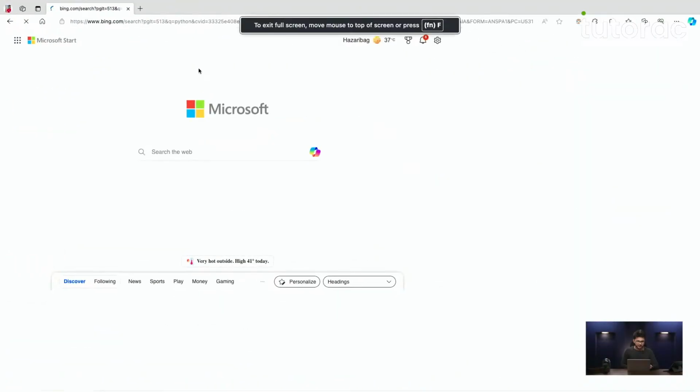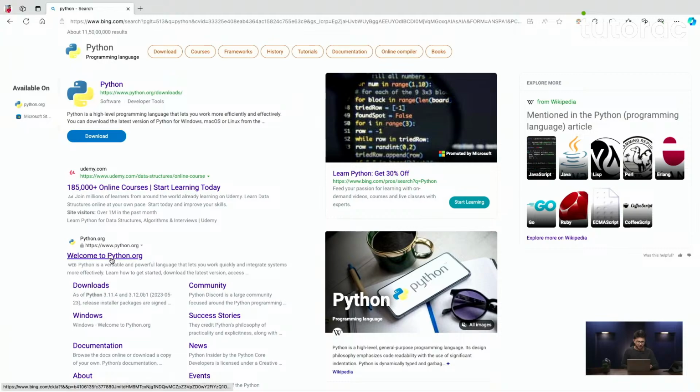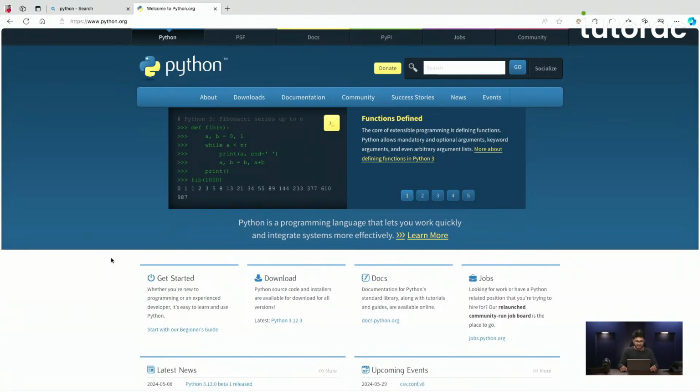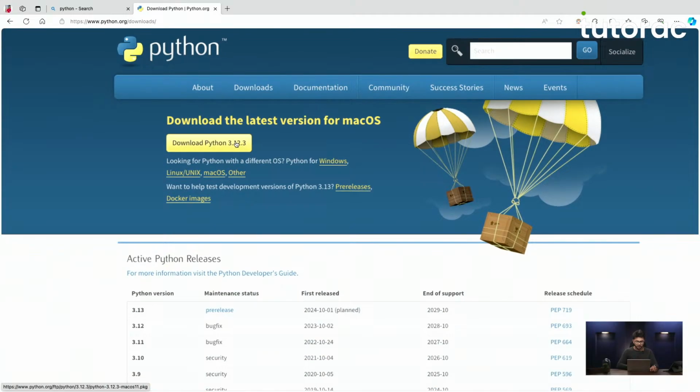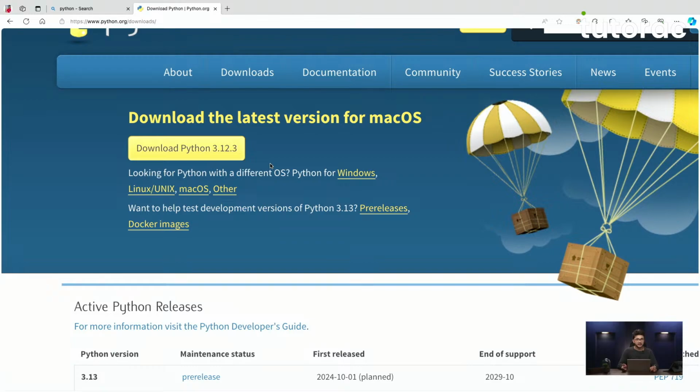For this, the first thing that I will do is open my browser and write in the search bar Python. Okay, so I'll just wait for it to search, and we see a lot of information coming up on the screen. You need to go to www.python.org. Once you go here, you will see the information related to Python. So the very first thing that we need to do is go into downloads, and then click on download Python 3.12.3. At the time of making this video, the latest version of Python is 3.12.3. You can click on download and it will download on your machine.